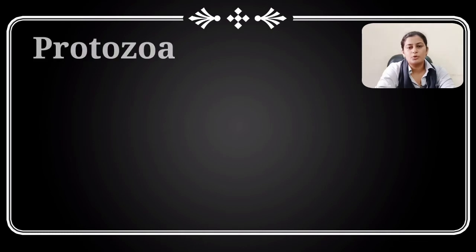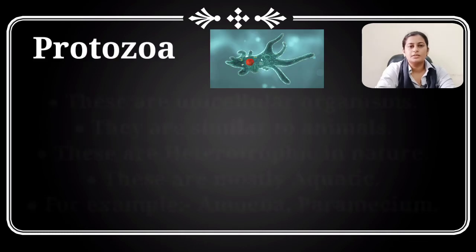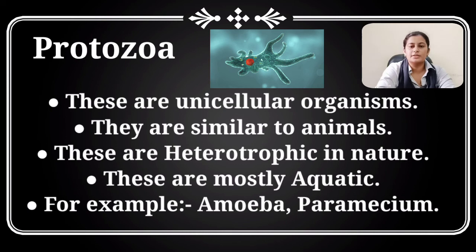Next one is protozoa. These are unicellular organisms. They are similar to animals. These are heterotrophic in nature. These are mostly aquatic. And examples are amoeba and paramecium.